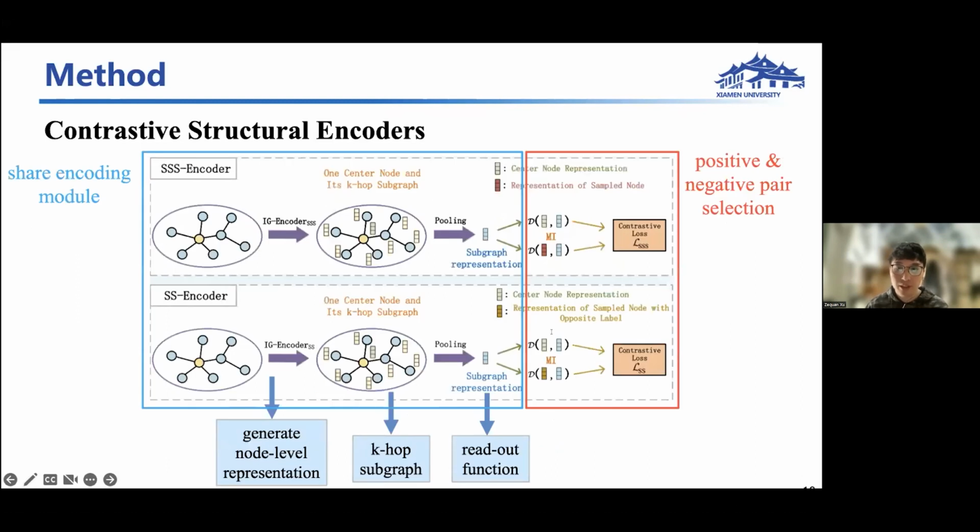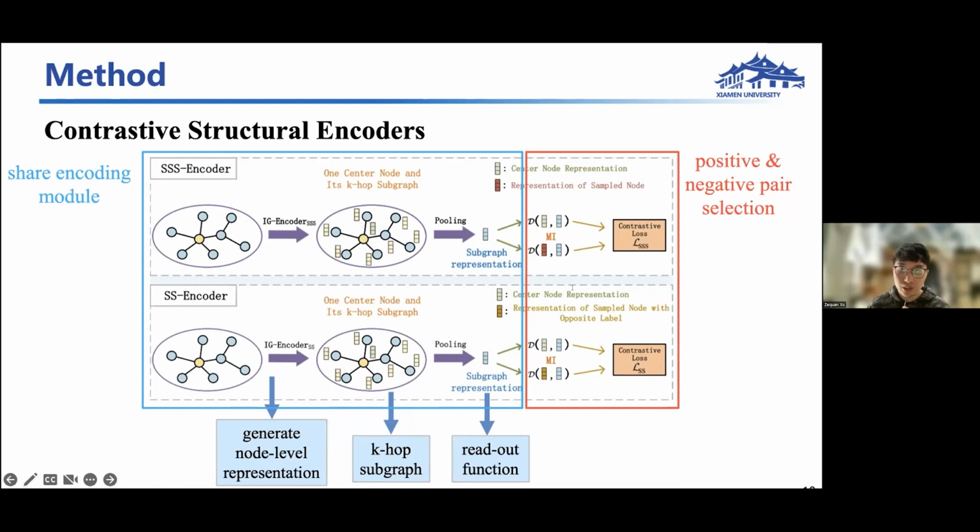Specifically, depending on how positive and negative node subgraph pairs are generated, two constructive structural encoders are used in our method. The two encoders share the same encoding module. We use the IG encoder introduced above to generate node-level representation for each node.